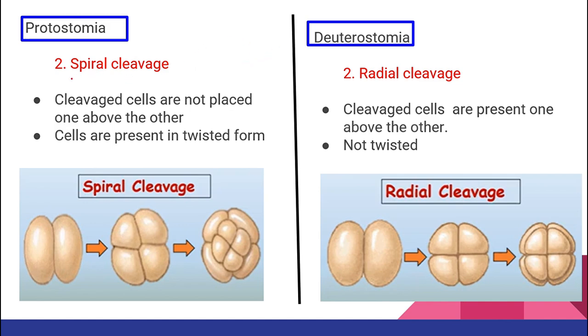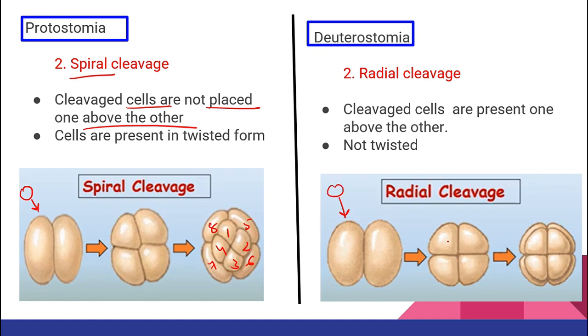Now, what type of cleavage will be seen here, class? It is going to be spiral cleavage. Just see here, one zygote and then divided into two cells, divided into four cells. Here, can you see 1, 2, 3, 4? All cells are not aligned with each other. Then 5, 6, 7, 8, they are not one above the other. They are in the twisted form, in the form of a spiral. You can see here, cells are not placed one above the other.